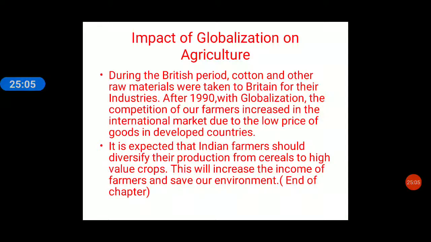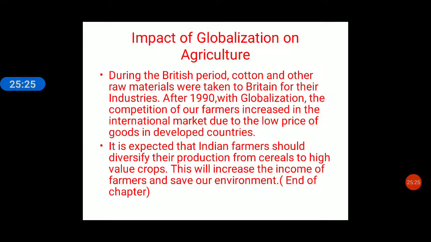Now through globalization, all the countries were interlinked. Yes, so through globalization, the competition of our farmers increased in the international market. Now what happened? Previously we used to only grow whatever crops and sell in India. Now we sell our crops internationally, farmers. So what happens?